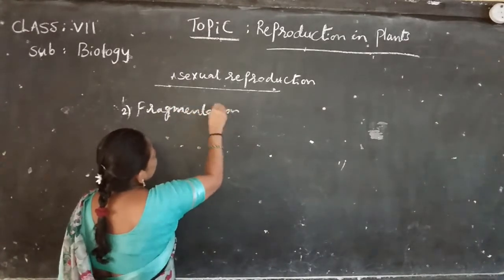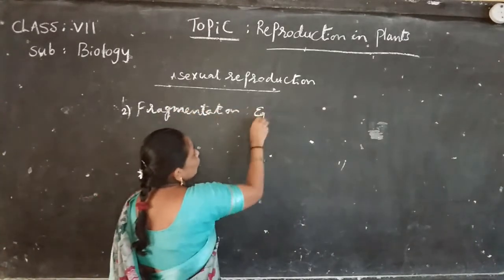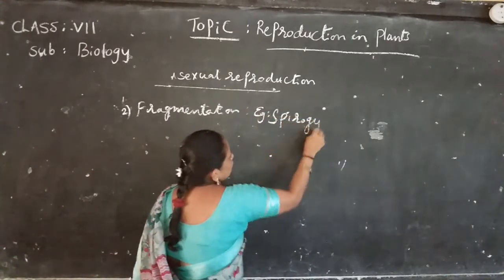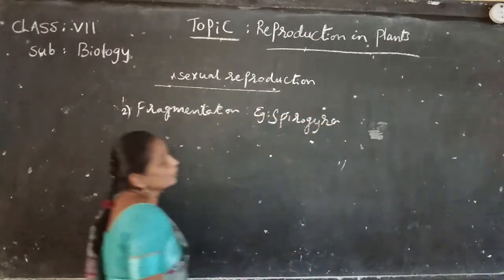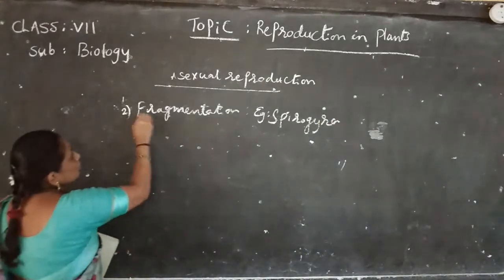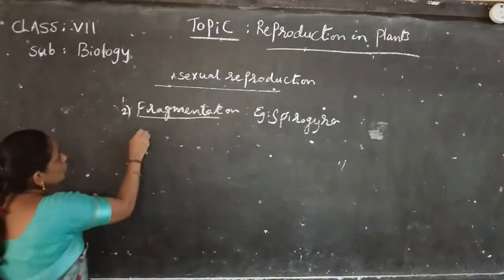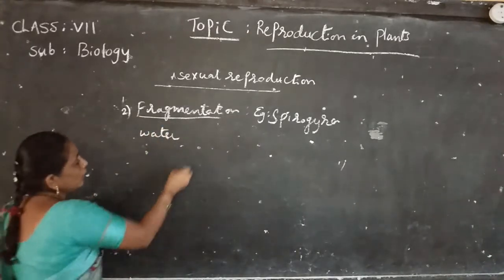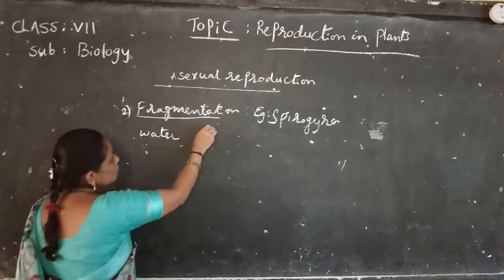Fragmentation example: Spirogyra. Spirogyra grows on water and has a filamentous body.